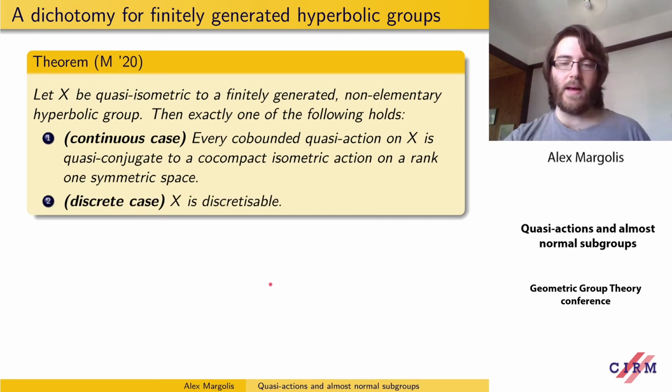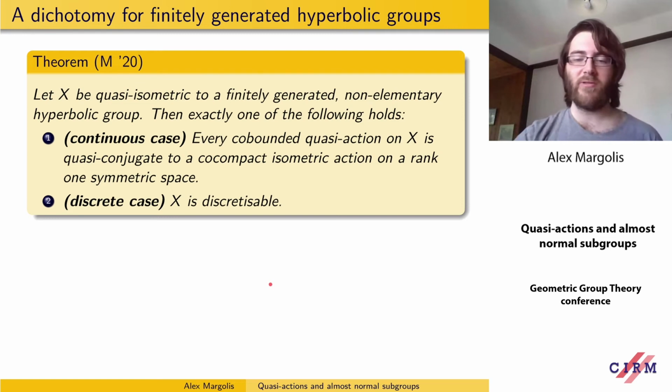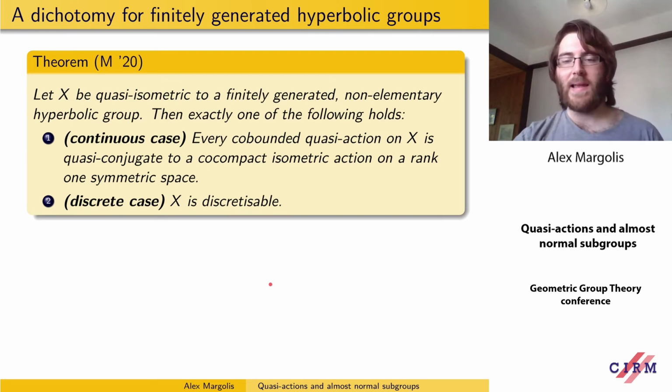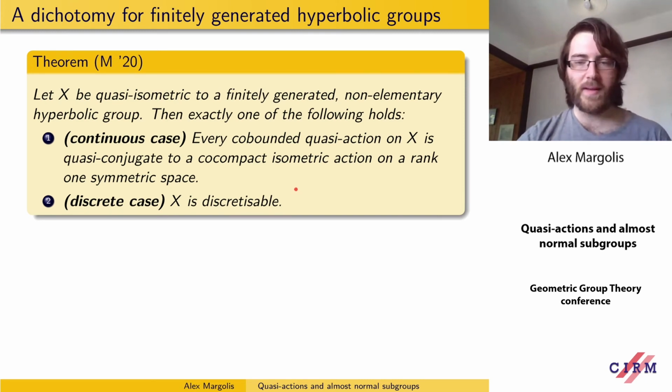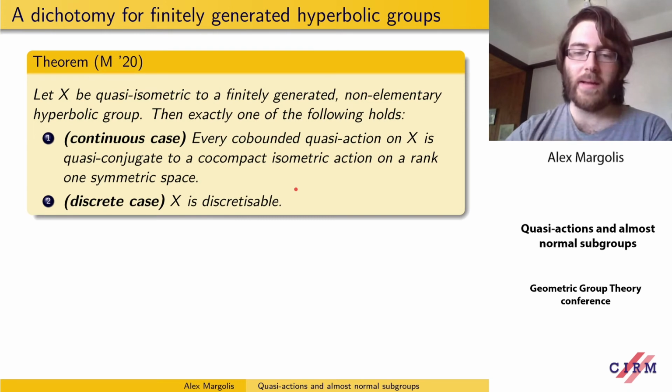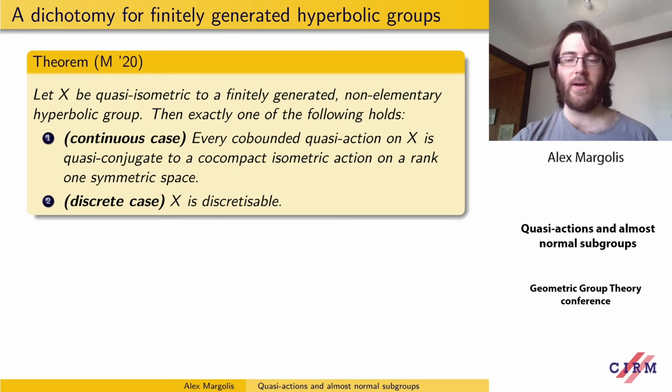In the discrete case, if we're not one of these things, every such space is discretizable. So in particular, using the QI rigidity of co-compact lattices in rank 1 Lie groups, we can deduce that every hyperbolic group is either virtually a co-compact lattice in a rank 1 Lie group, or it's discretizable. And this is the key point.